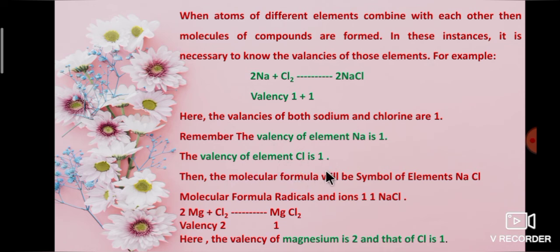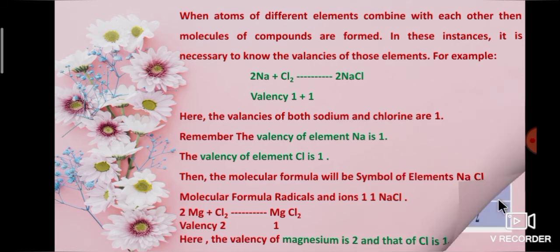Then the molecular formula will be the symbols of the elements sodium and chlorine, ratio 1:1, sodium chloride. Magnesium plus chlorine atoms form magnesium chloride. Here the valency ratio is 2:1. The valency of magnesium is 2 and that of chlorine is 1.